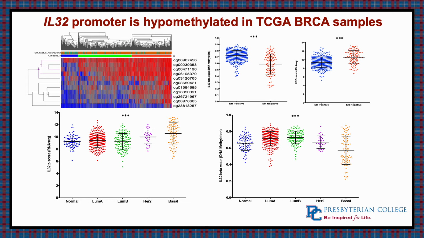What we found is ER negative had a greater increase in both the methylation and expression patterns compared to the ER positive. Your ER negative is going to be more common in your cancer stem cell rich, which would be your aggressive types of cancers. And when we looked at the different subtypes of breast cancer overall, you see that compared to normal, luminal A, luminal B, and HER2, basal, which is your aggressive metastatic invasive breast cancer, has a very large amount of IL-32 methylation and IL-32 expression overall.